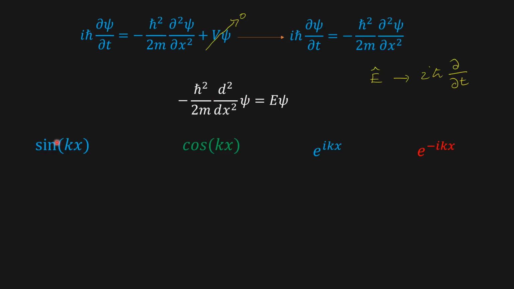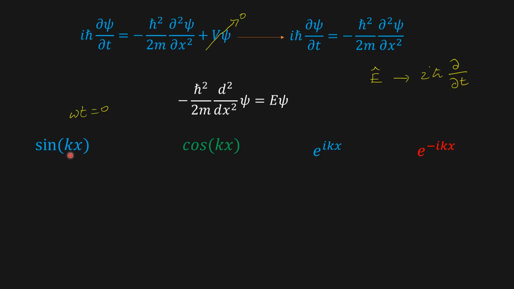Now we have claimed that this wave function will be in the form of sin(kx minus ωt), cos(kx minus ωt), or e^(i(kx minus ωt)). Since it is a time independent equation, we make t is 0, that means ωt is 0, so we have ignored the ωt term. So the wave function must be in the form of sin kx, or cos kx, or e to the power ikx, or e to the power minus ikx, or their linear combination.